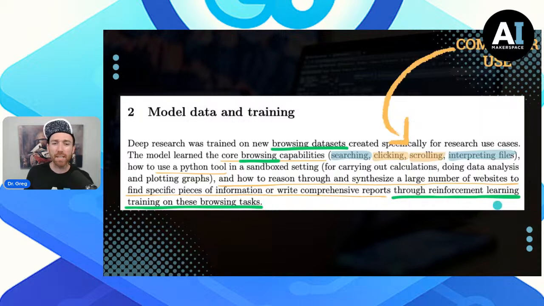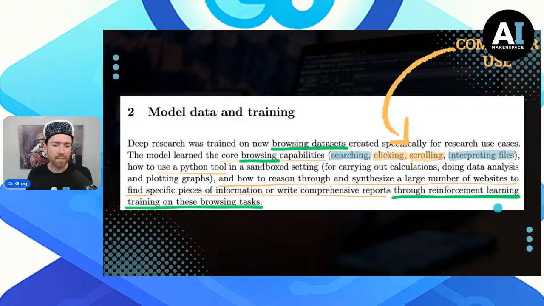What's so interesting is that we can see things like clicking and scrolling here. And so if you imagine under the hood of a deep research capability, they're kind of spinning up an environment where they can actually click and scroll around, that computer use capability.